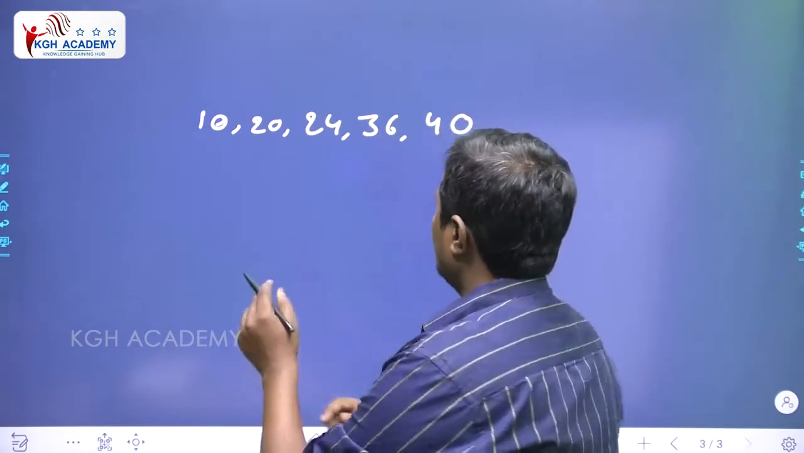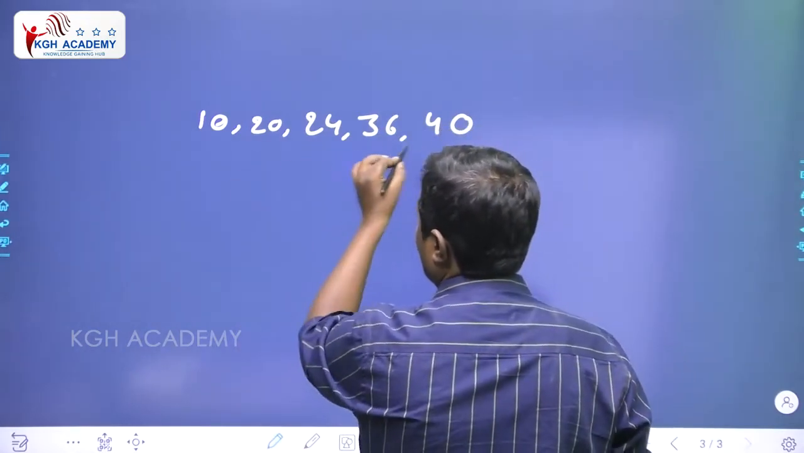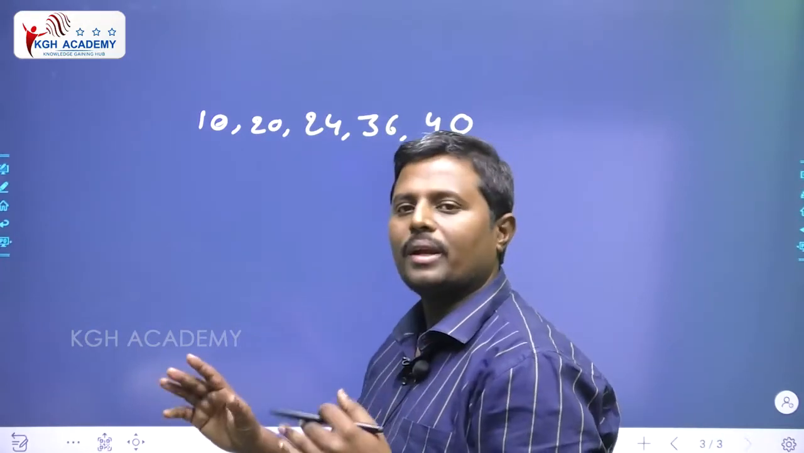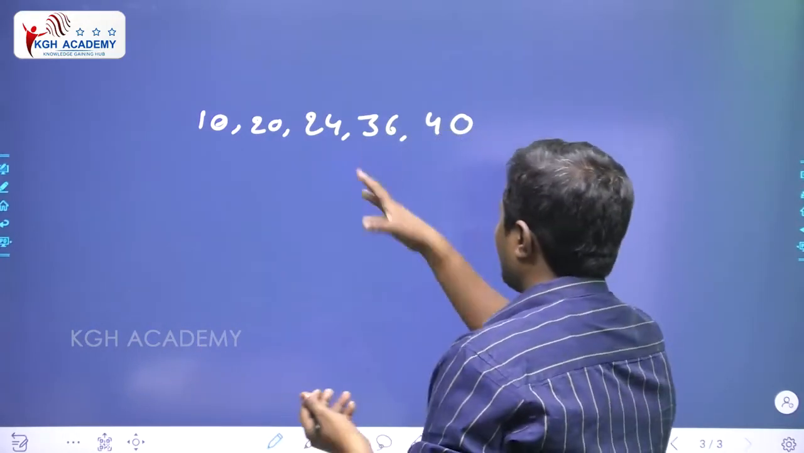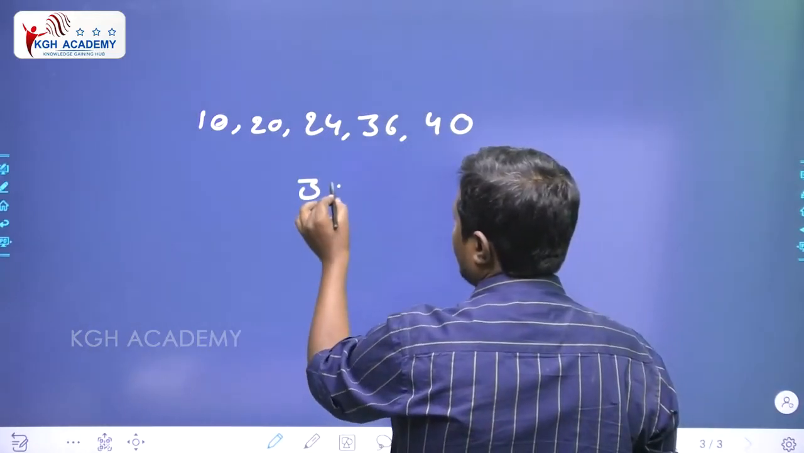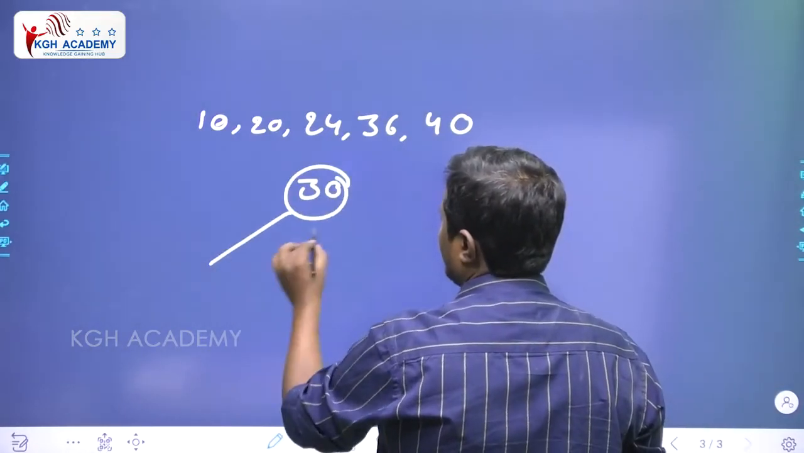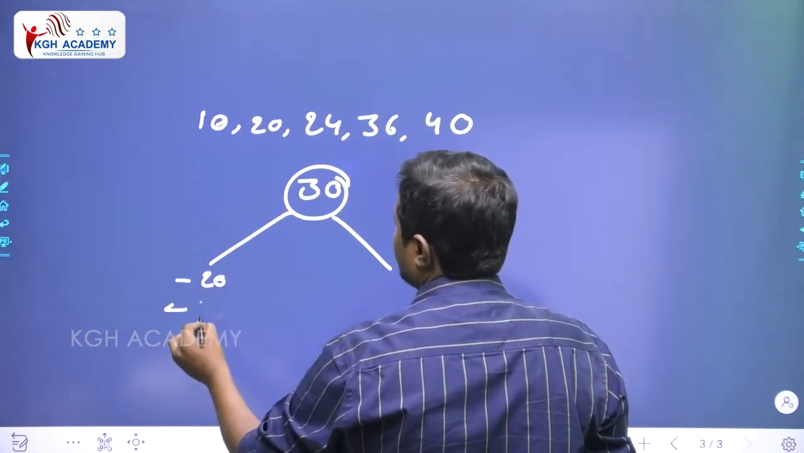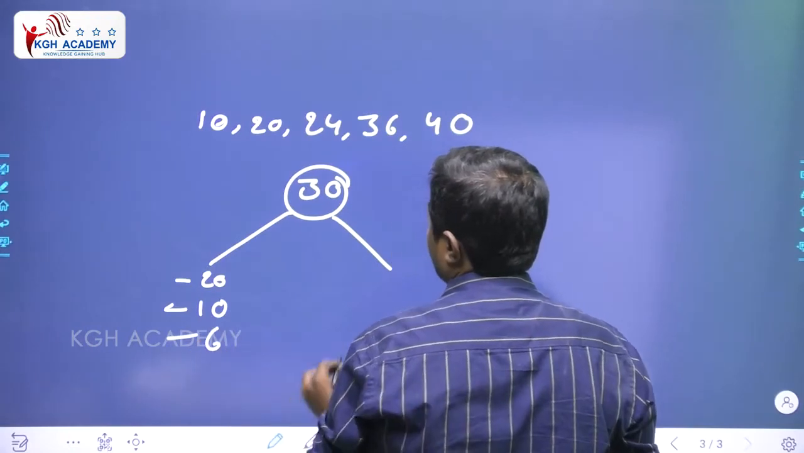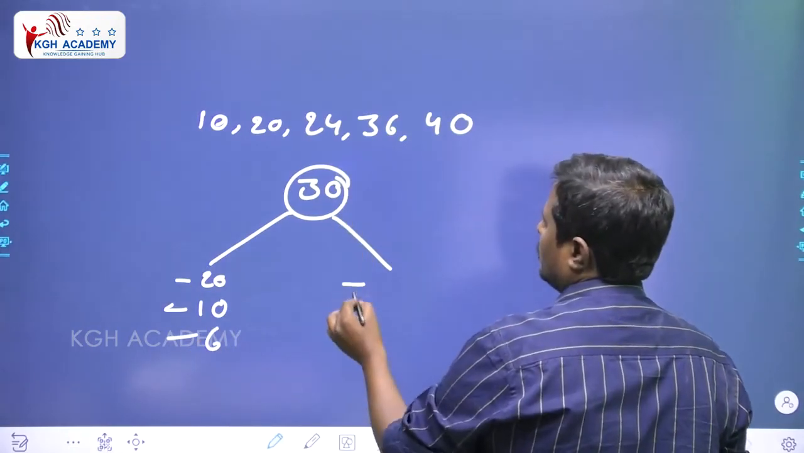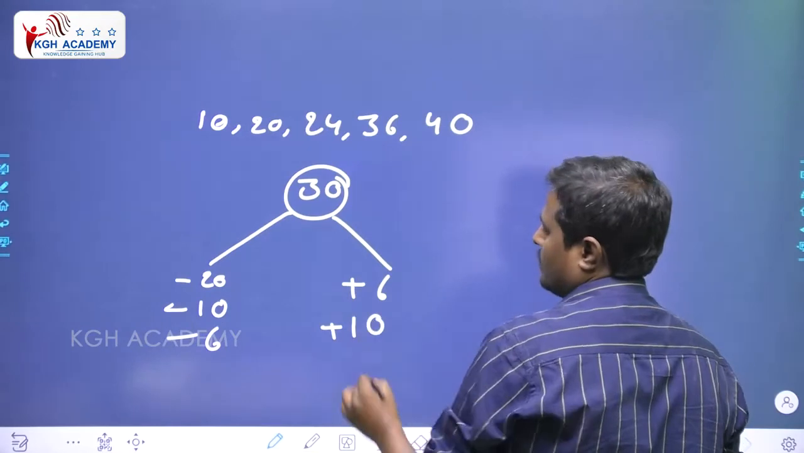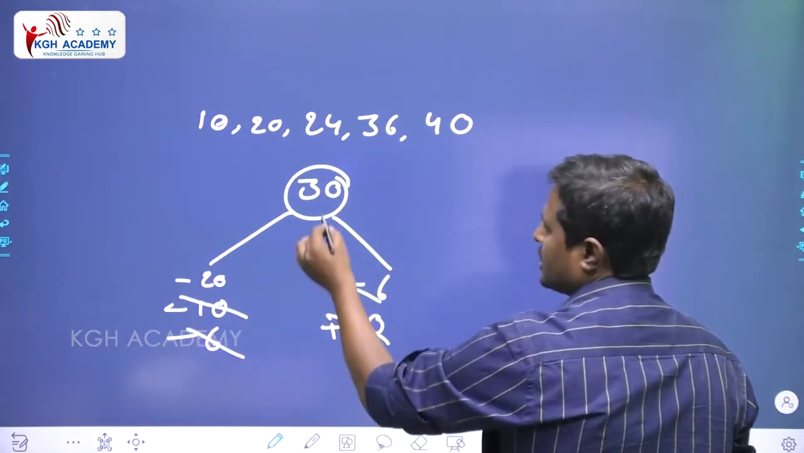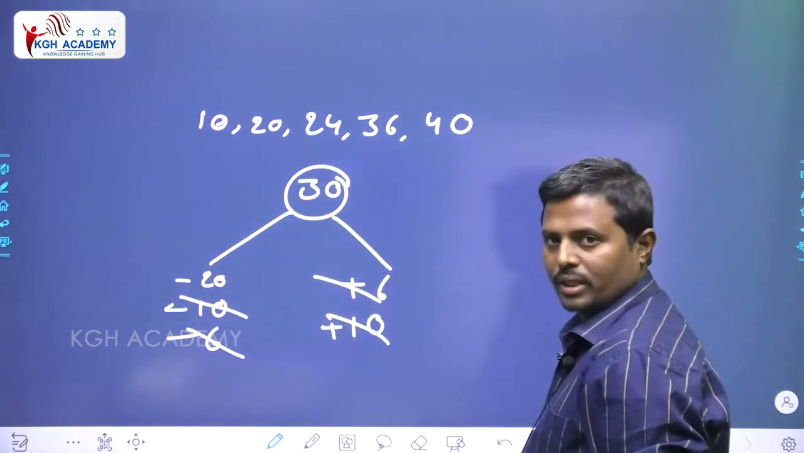Or else, if we want to take any number, just pick any number from this series, or you need to compare with any round number. Approximately, let us suppose 30 is the average. If you compare all these numbers with 30, 10 is less by 20, 20 is less by 10, and 24 is less by 6. If you compare 36, it is more by 6, and 40 is more by 10. Minus 6 plus 6 cancel, plus 10 minus 10 cancel.